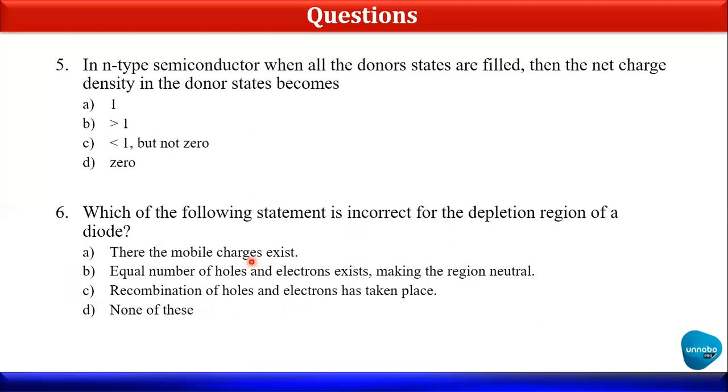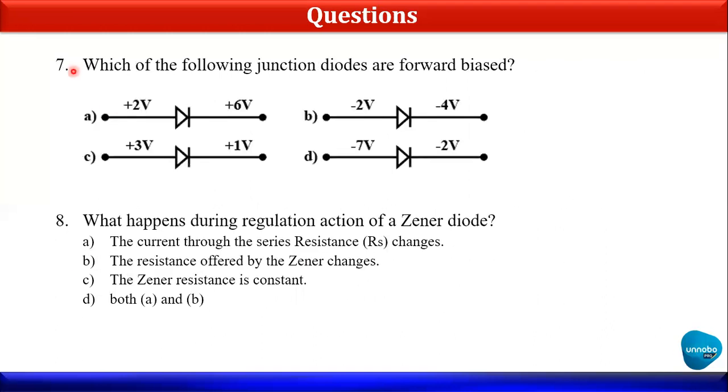Mobile matlab jo move hote hain. Okay, so in the depletion region there are no mobile charges. So therefore for the sixth, A is the answer. Now seventh, actually for the seventh there has to be some questions, sorry, some answers like A or AB or PC, or I can say CD or DA. But we have to just mark it as a tick mark over here.